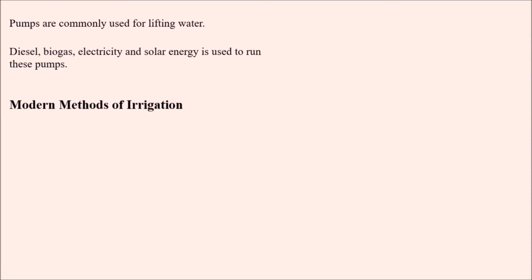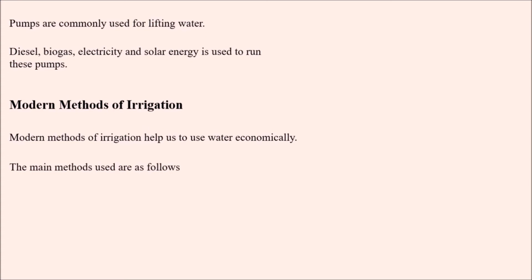Coming to modern methods of irrigation. What are the modern methods of irrigation? Modern methods of irrigation help us to use water economically. So the main benefit of the modern approach to irrigation is that we can use water economically. The main methods widely used nowadays are the sprinkler system and the drip irrigation system.